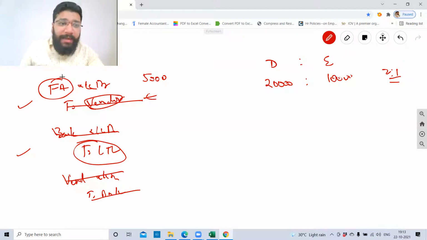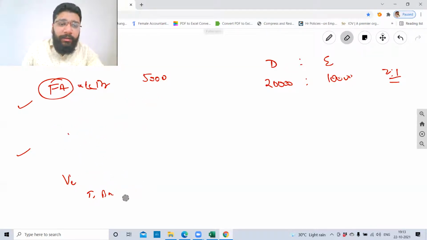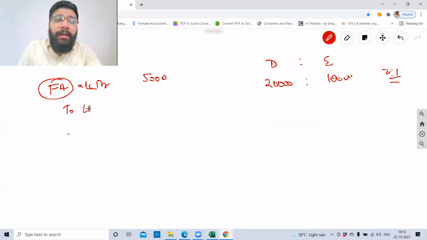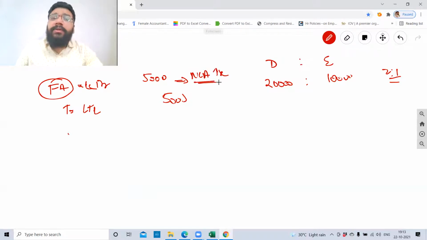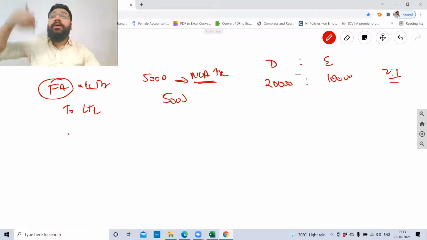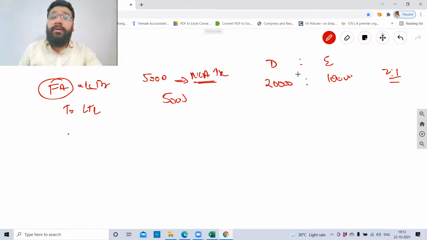So now I'm merging all these three entries. What am I left with? Fixed asset to long-term loan. Clear, not clear? The final journal entry is fixed asset to long-term loan, combining all the three entries we just learned. Tell me, guys, fixed asset is going to increase my non-current asset. Does an increase of non-current asset have anything to do with debt equity? Now you may say, sir, I'm finding debt and equity using reverse working of non-current asset.